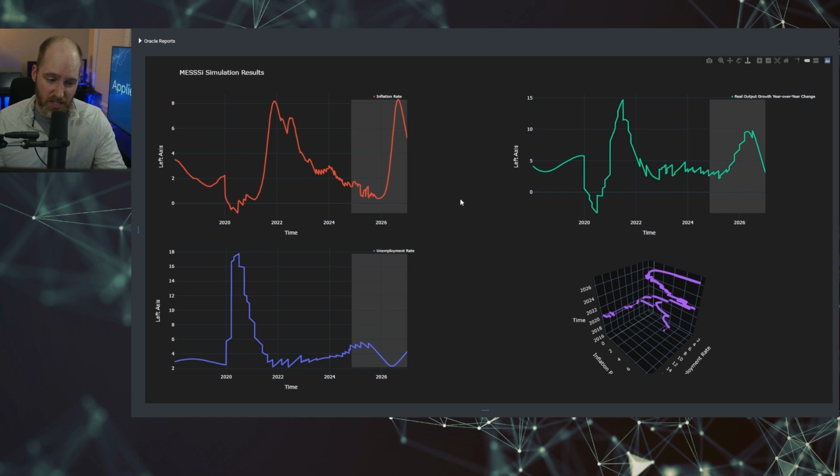So just to get your bearings, everything that's gray and the transparent gray is the forecast. Everything before is still being generated by the model and the various endogenous interactions of the theory and the model with the variables, but that is us using that data to track the prior outcome and then allowing the model to forecast into the future. So the forecast is in the grayed out area, and what you're seeing, from an inflationary standpoint, is still continued cooling inflation into 2025, but then as we get into 2026, what I've been expecting, and we're seeing this in our model, is eventually an echo boom of inflation.